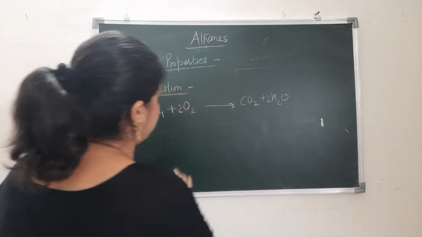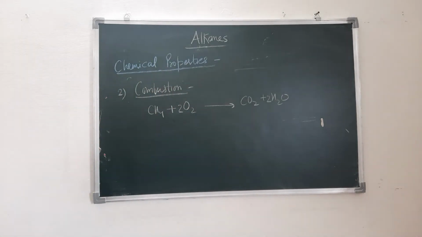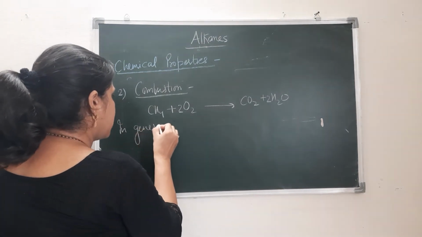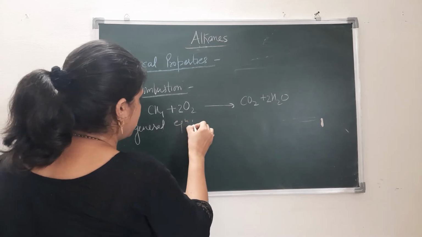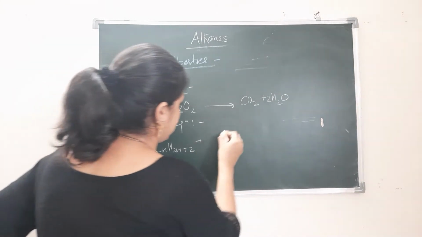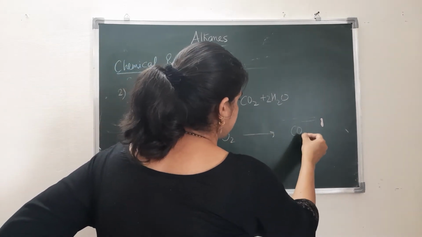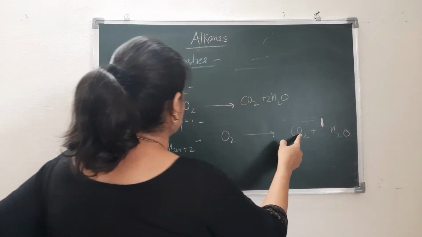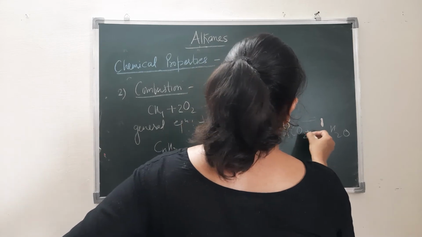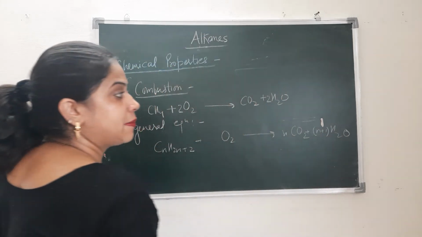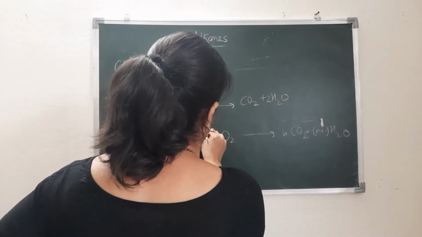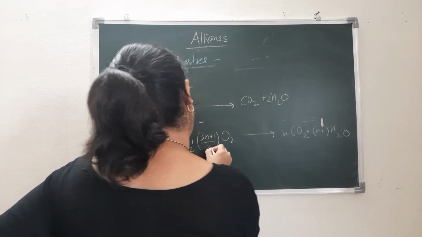We will get CH4 plus 2O2 gives CO2 and 2H2O. So if we write a general equation, the general formula of alkane is CnH2n+2 plus O2. I am writing O2 here. It gets converted to CO2 and H2O. So CO2, that means n number of CO2, right? And here n plus 1. If you multiply by 2, then 2n plus 2, right? And here for balancing, it will be (3n plus 1) upon 2, right?